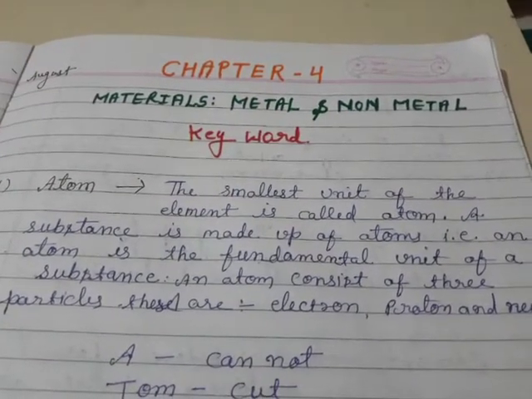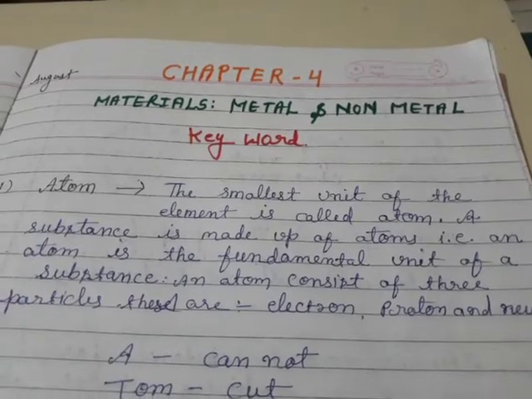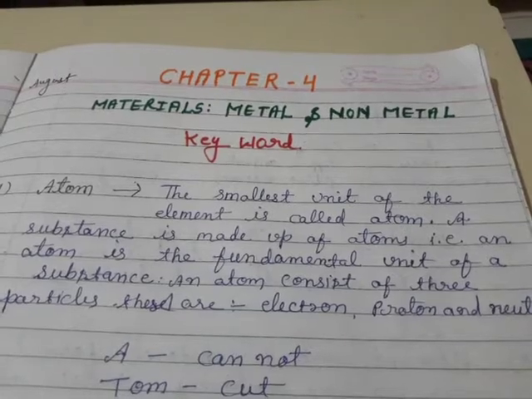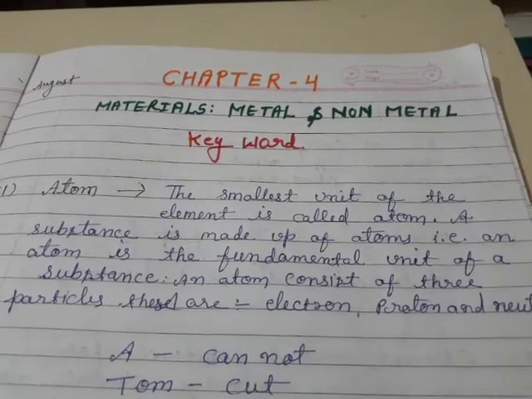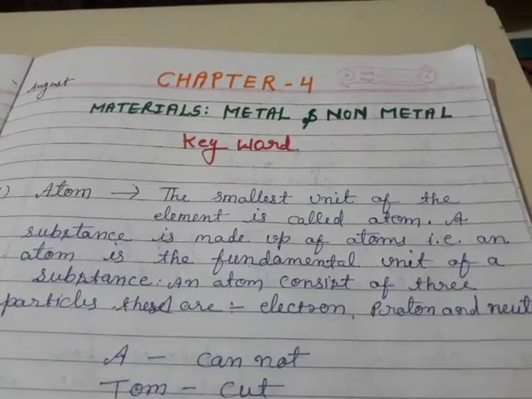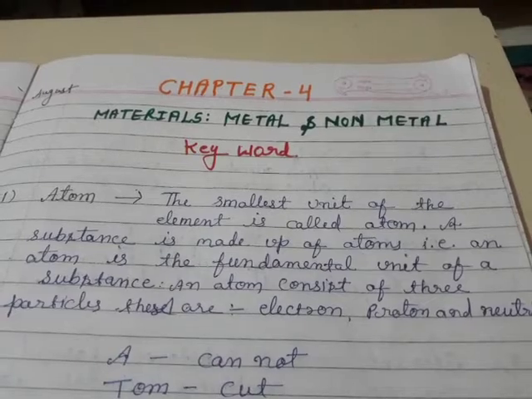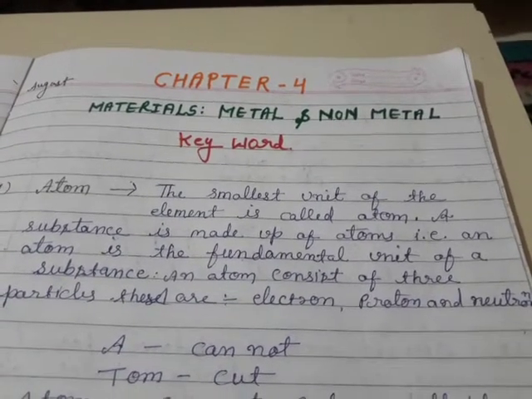The smallest unit of an element is called an atom. A substance is made up of atoms. That is, an atom is the fundamental unit of a substance. An atom consists of three particles. These particles are electron, proton, and neutron.